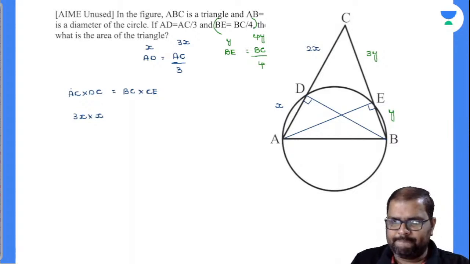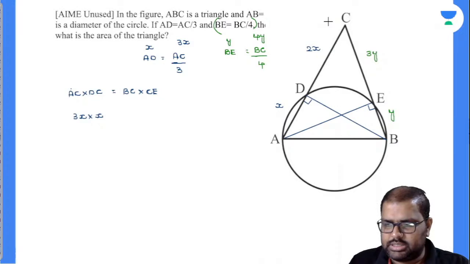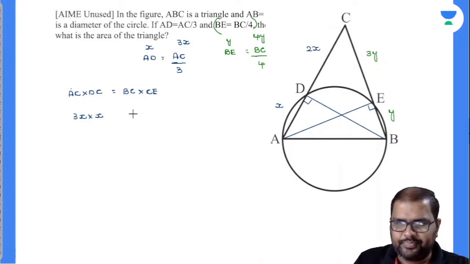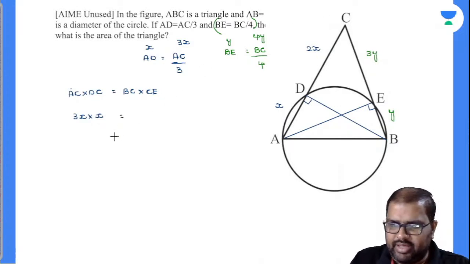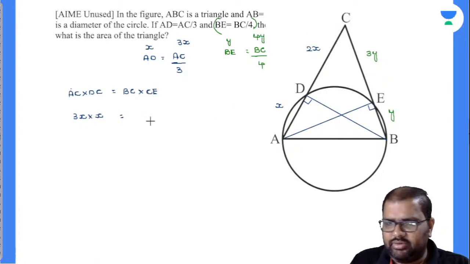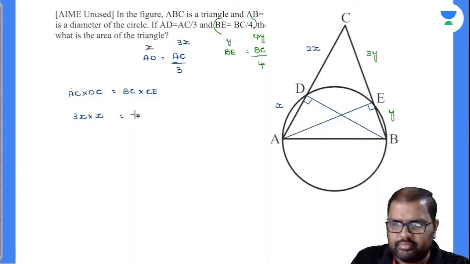Okay. AC value is 3X. It's perfectly done. Now, how much is the BC value? BC value is nothing but 4Y, into CE value, which is how much? 3Y.